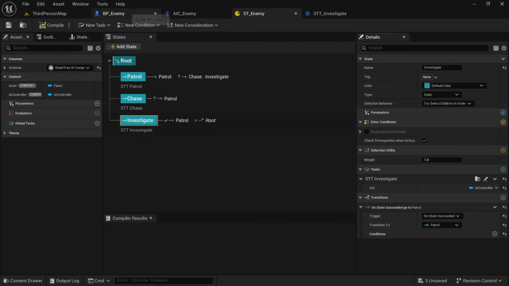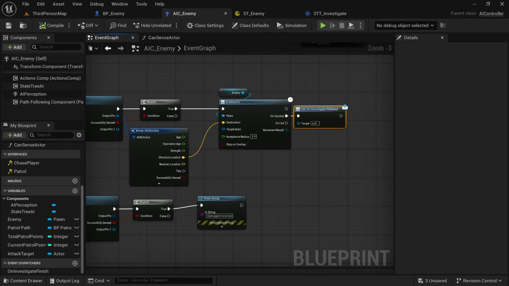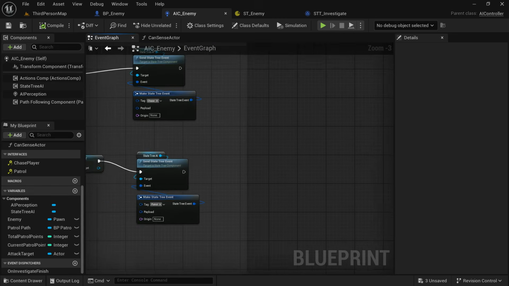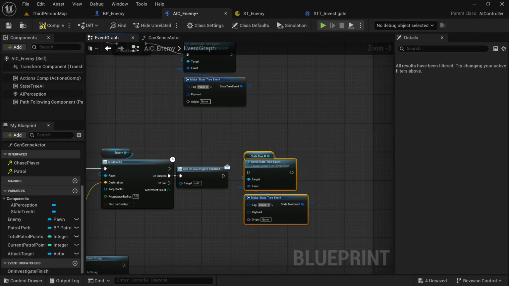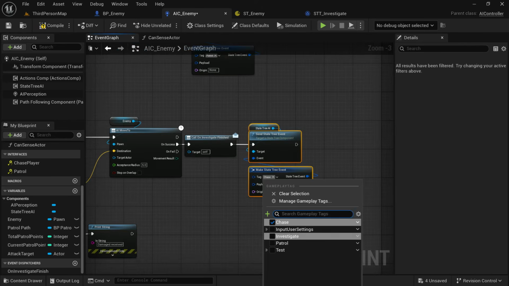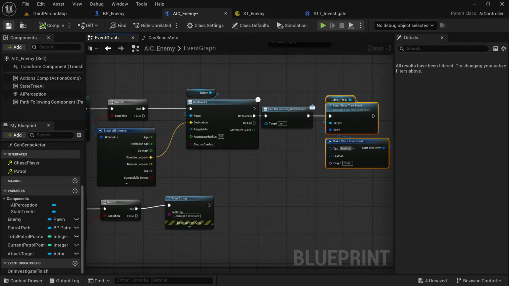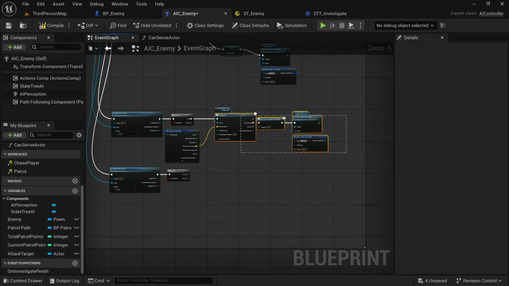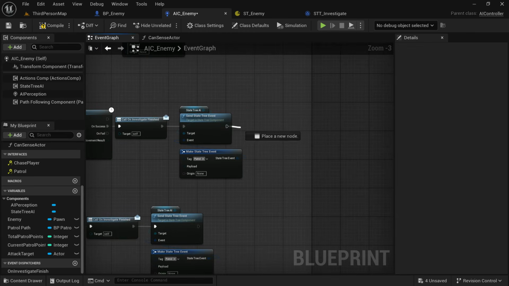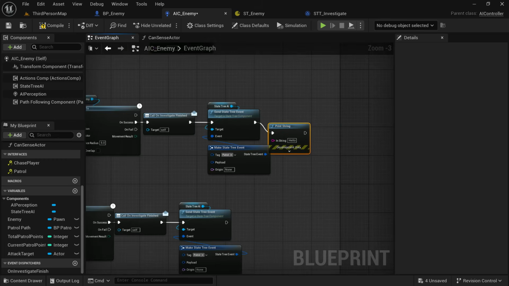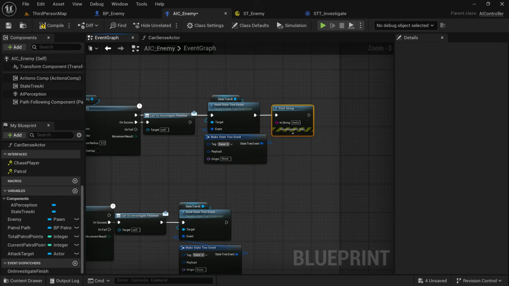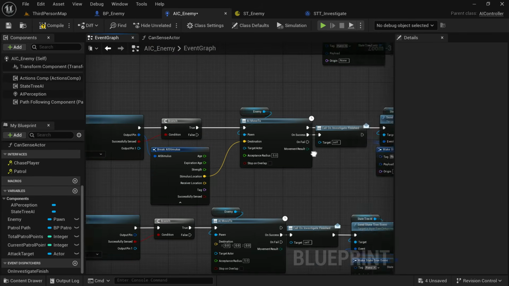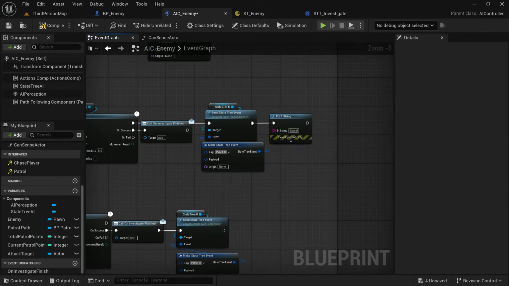In our AIC_enemy, we're going to copy and paste that little couplet of three nodes to send the event. You could do this again: state tree AI, search for send event, send state tree event. Make sure that the tag is set to patrol this time. Ignore the tag that I just left in there. Right now it says patrol. Later we're going to come back and change that to investigate. But in that tag section, like I said, you don't want patrol, you want to have investigate for both of them, because this way we're triggering investigate.